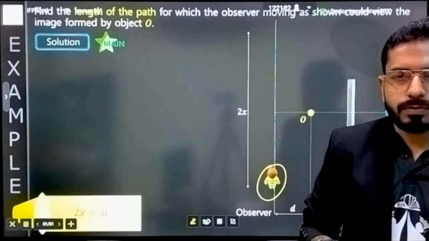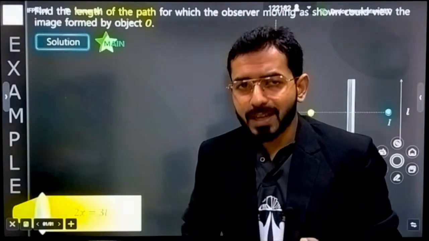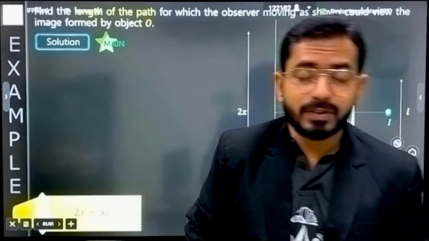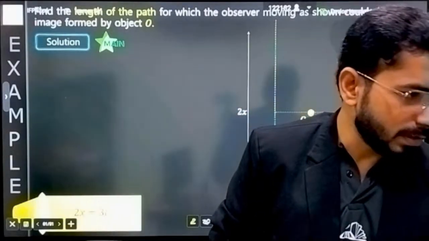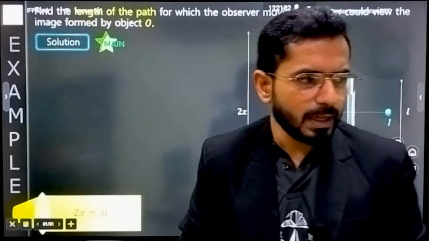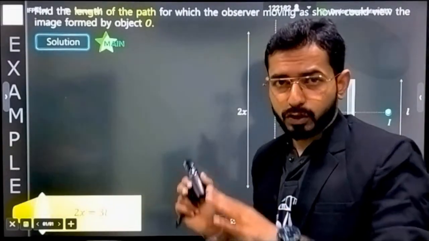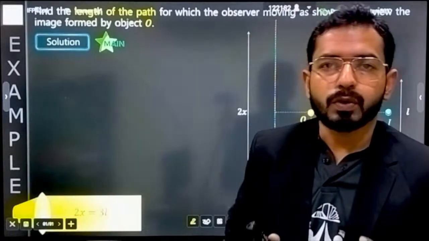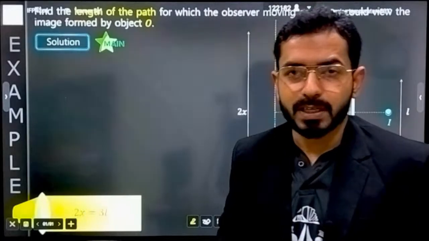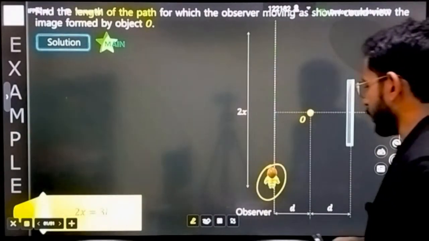So in all these kinds of questions, they will be asking you either the length of the mirror, or what is the minimum length of the mirror required. I have discussed all about the plane mirror concept. So if the question is asking you about the length of the mirror, or this kind of question, in this case we have to first make the field of view. Tell me, in what range my eyes must be present so that I can watch at least the image of my object. So let's first draw the